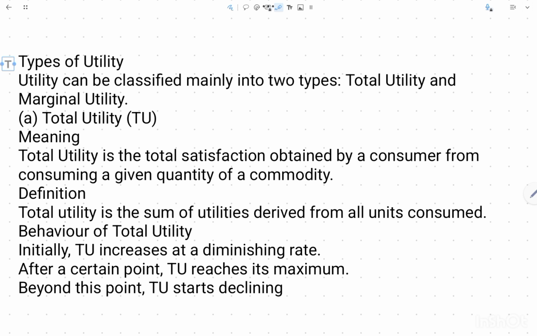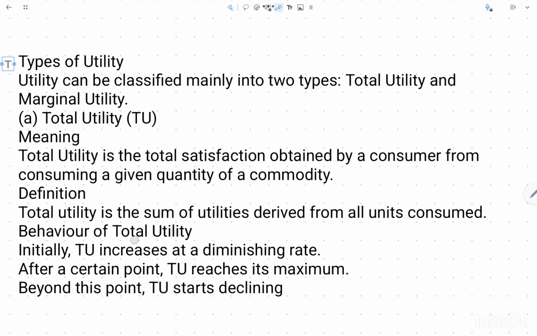Okay, and don't confuse it, we don't have utility only when we are eating things. Whenever you are consuming any kind of good, whether it could be shopping, watching a movie in the hall, or having a meal, anything, the satisfaction that you have in yourself is called utility. And the total satisfaction that you have is called total utility.